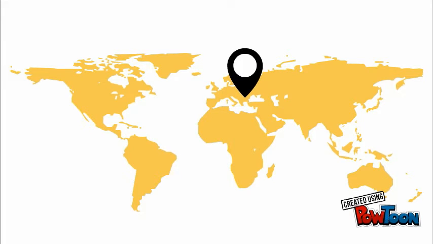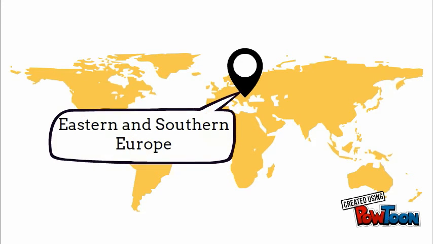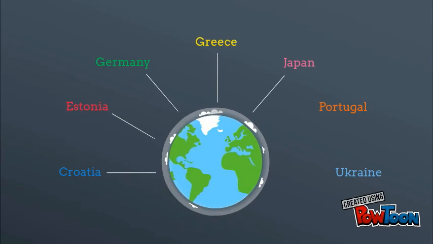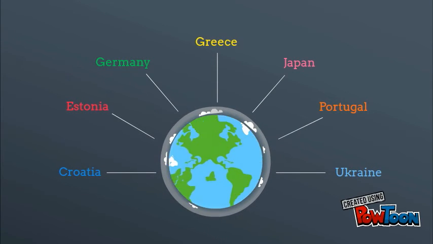In recent years, a few countries, primarily in Eastern and Southern Europe, have reached a negative rate of natural increase as their death rates are higher than their birth rates. Possible examples of stage 5 countries are Croatia, Estonia, Germany, Greece, Japan, Portugal, and Ukraine.